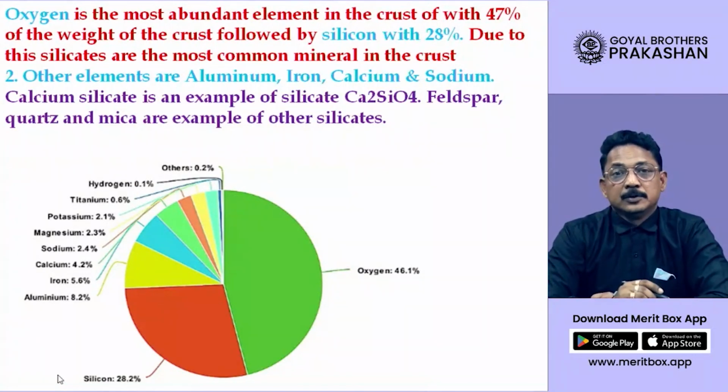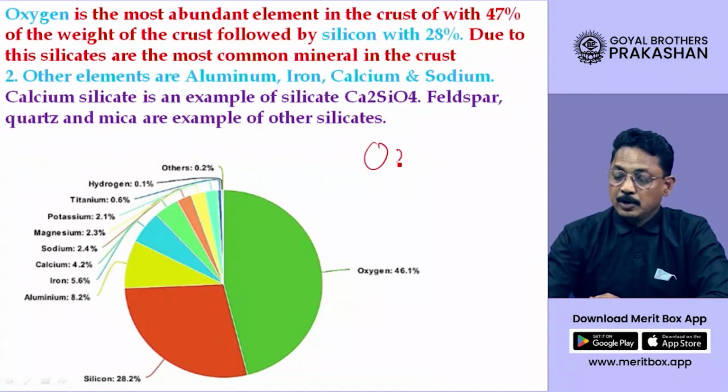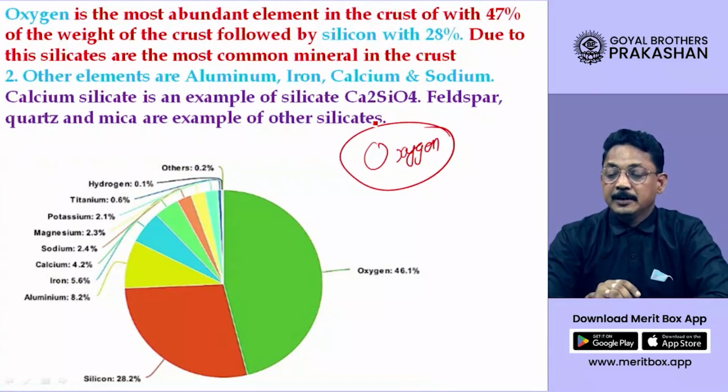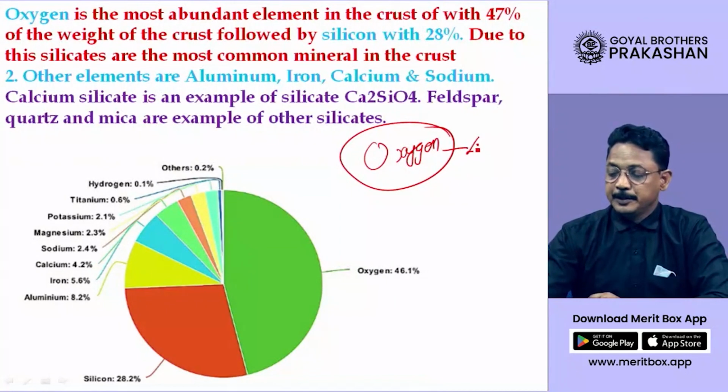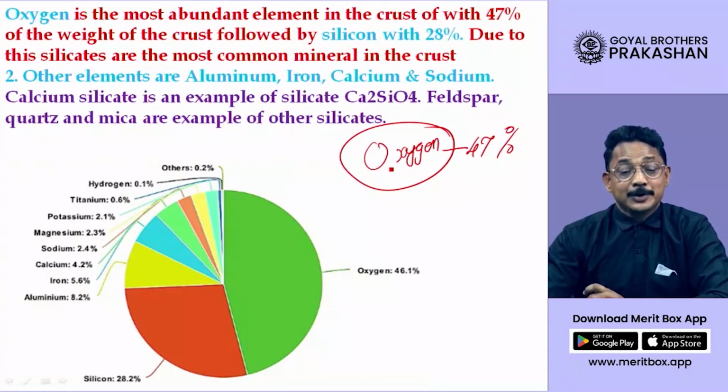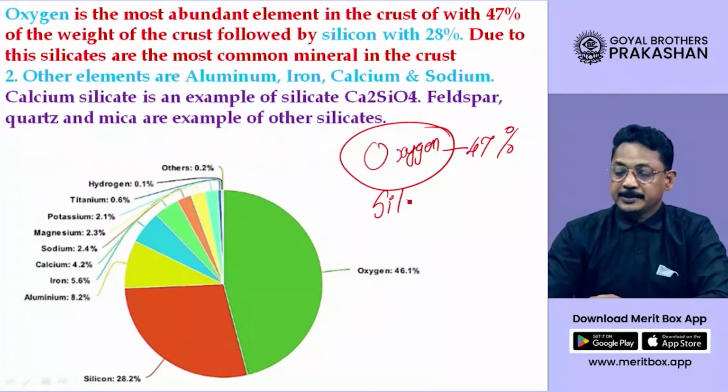Now the geographical information says that oxygen is the most abundant element found in the earth's crust. Earth's crust is the outermost layer of the earth, and in this outermost layer oxygen is present in maximum quantity, which is 47%, followed by silicon which is present in 28%.